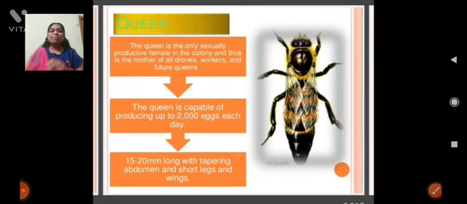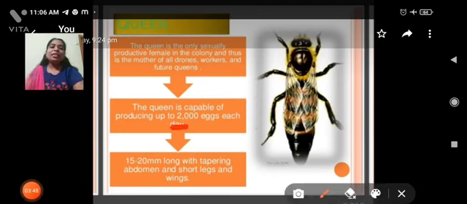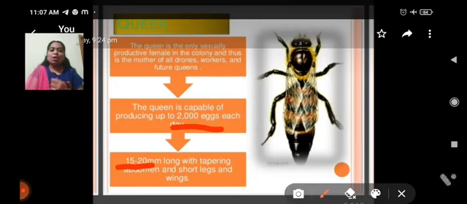The queen is the mother of all worker bees, and she takes care of all workers and drones in the colony. The queen has the capacity to lay eggs. She produces 20,000 eggs per day. Her body is 15 to 20 mm long, with a tapering abdomen and strong wings.